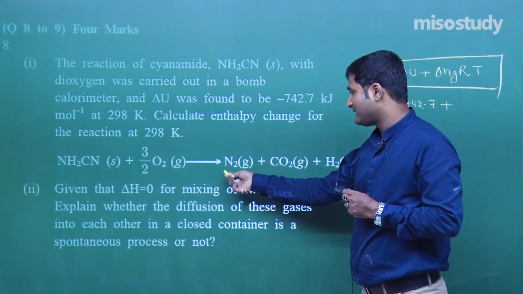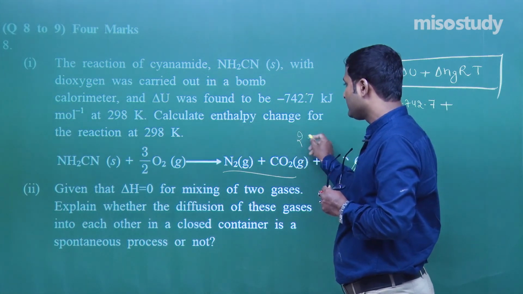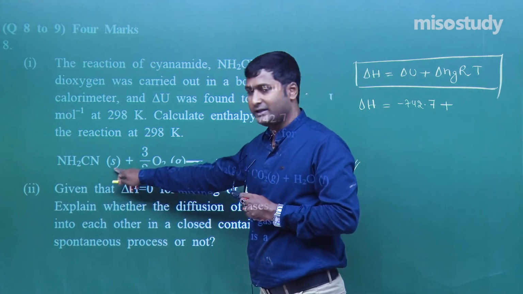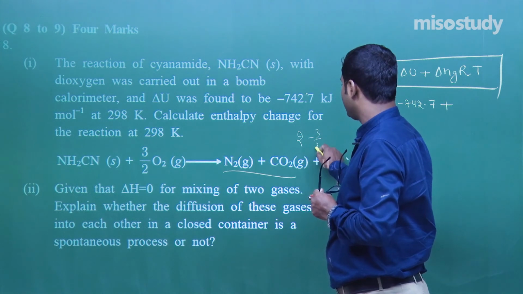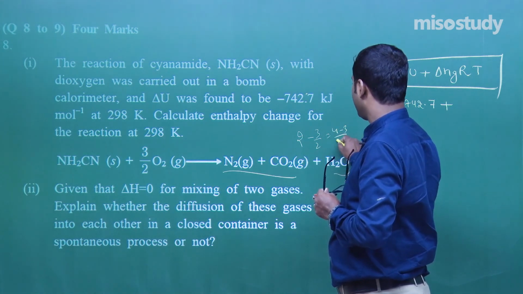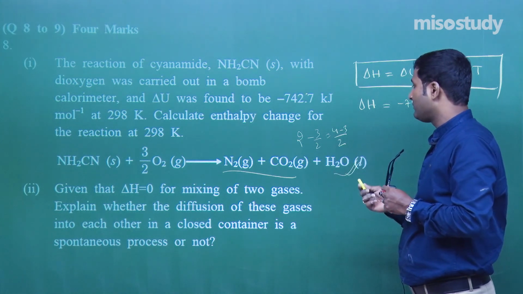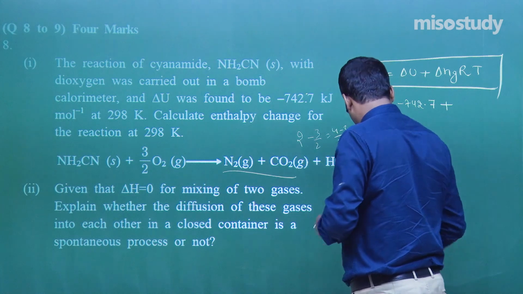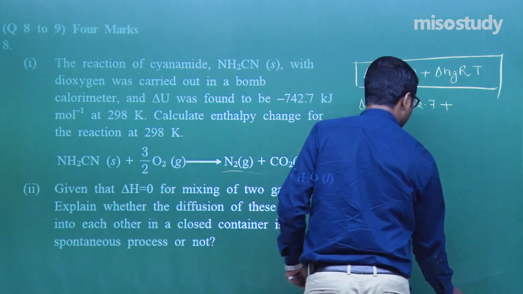Product here is gaseous, 1 N2 and 1 CO2, that is 2 products, and on the reactant side this is solid. We will not consider the solid one, only 3 by 2. 2 minus 3 by 2, that is 4 minus 3 by 2, my friend. Yes, 4 minus 3 by 2 will be equal to 1 by 2. So delta ng is equal to 1 by 2.